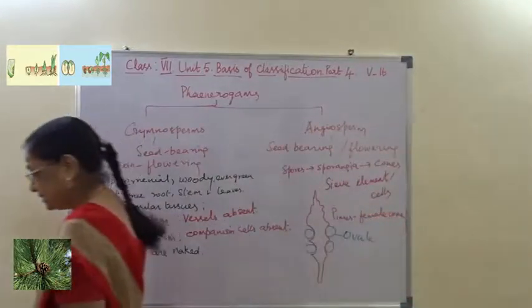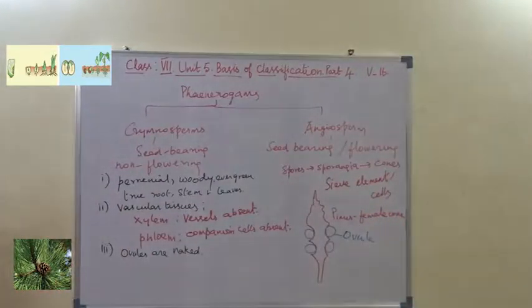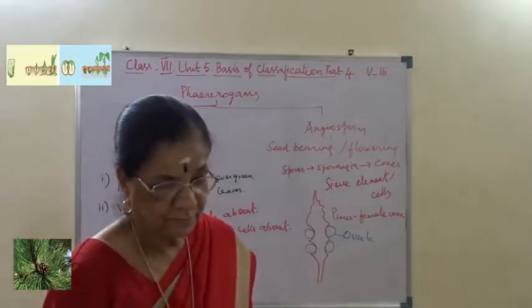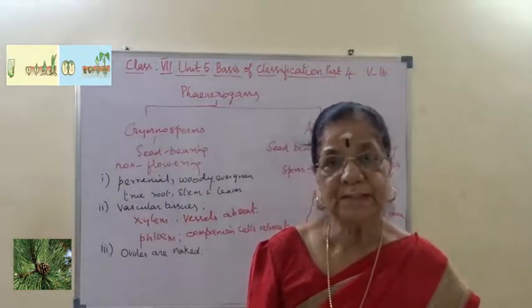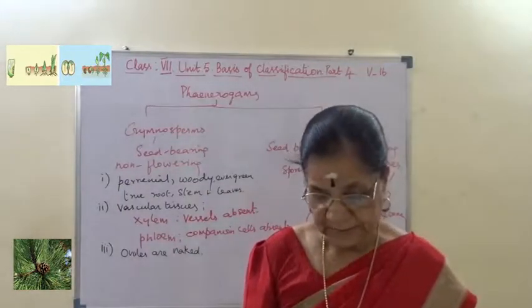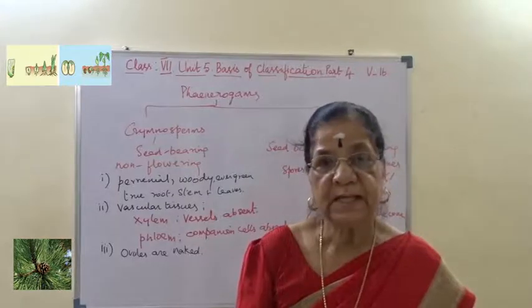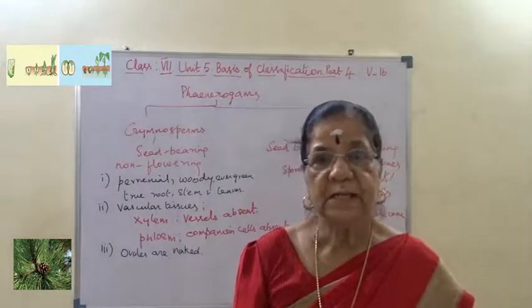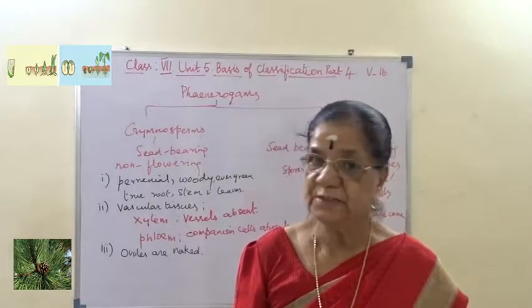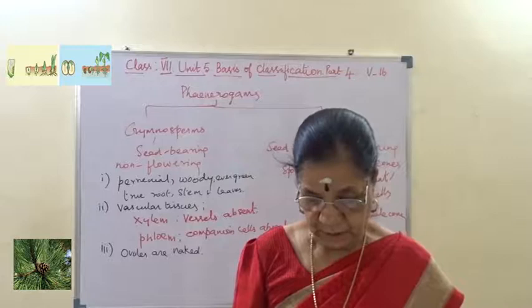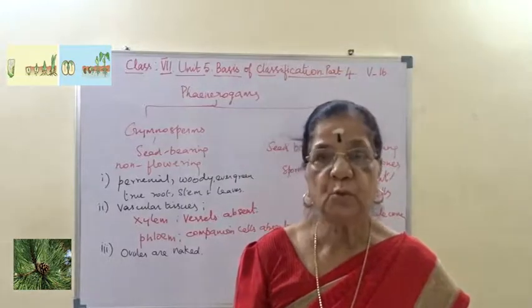I hope you understand. So now, the same as the textbook: plants are perennial, woody, evergreen with true root, stem and leaves. They possess vascular tissue, xylem without vessels and phloem without companion cells. Then ovules are naked without ovary.